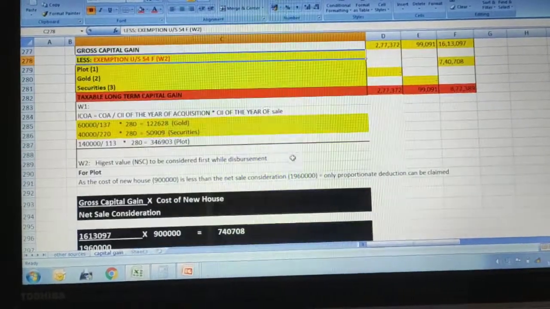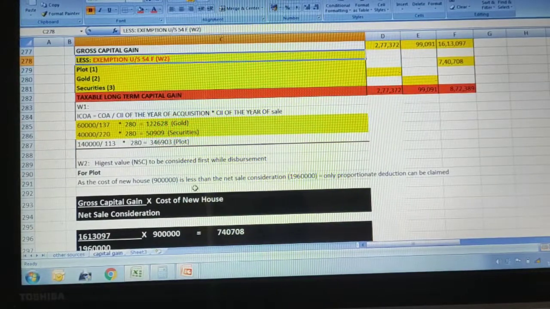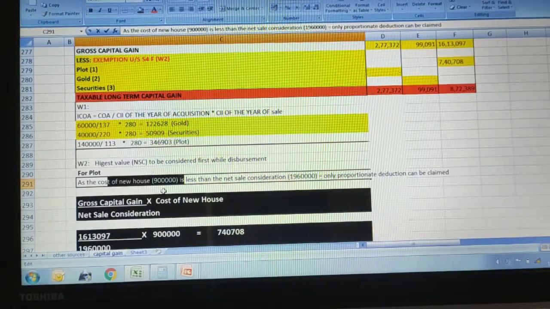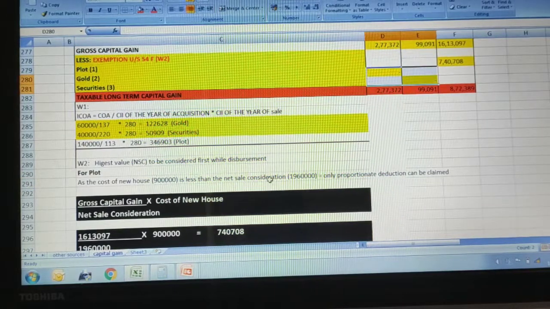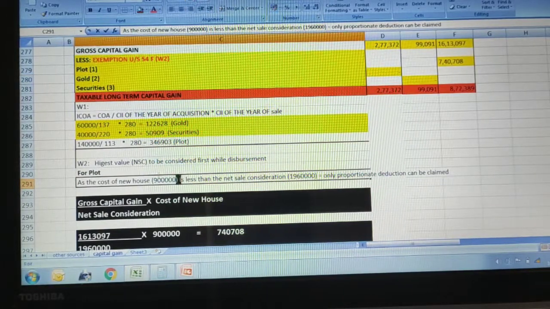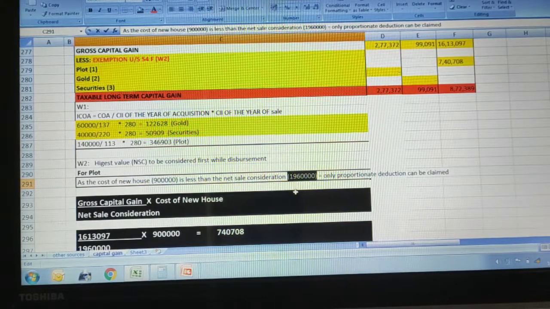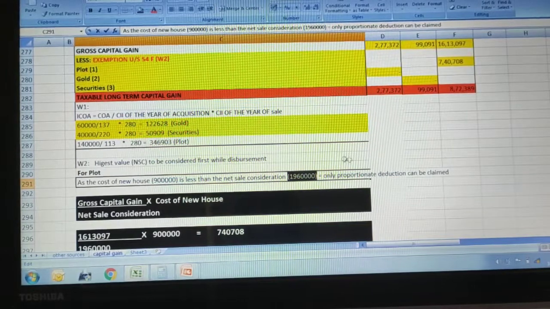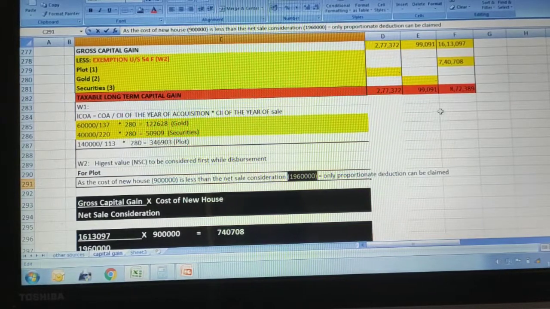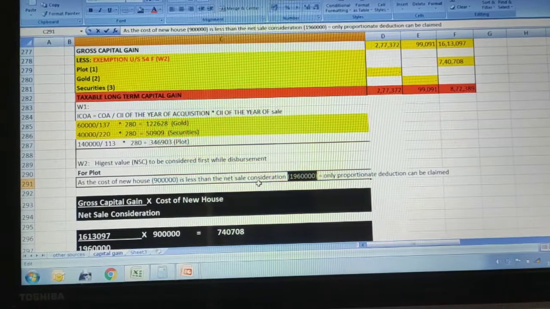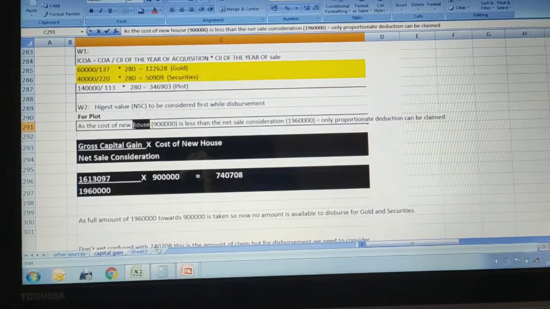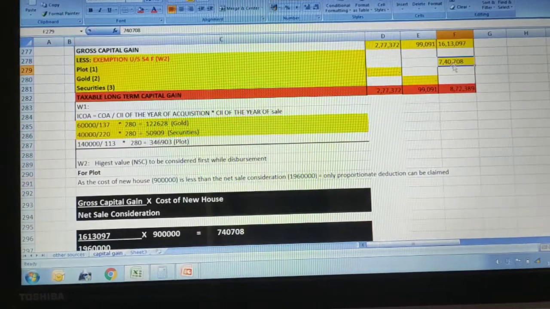Just to make you understand, if there is no amount left over, what we need to do is just leave it as it is. No exemptions will be given. We only had 9 lakh rupees here. The new house value we completely utilized comparing with 19,60,000. So in that case, the full value of the house is used. In the previous problem, we had the amount left, and that's the reason we gave exemption for the other assets also. Always compare the new house value with the net sale consideration. Do not compare with the amount you are giving.